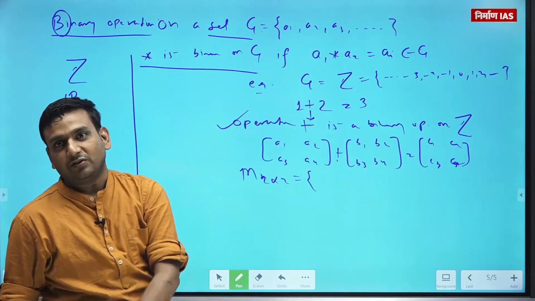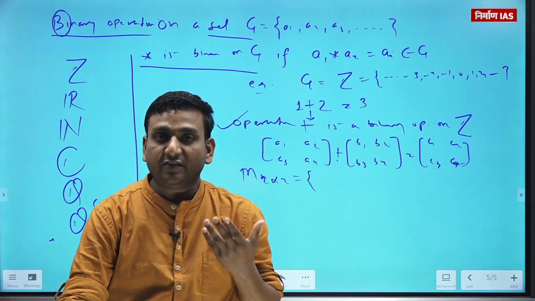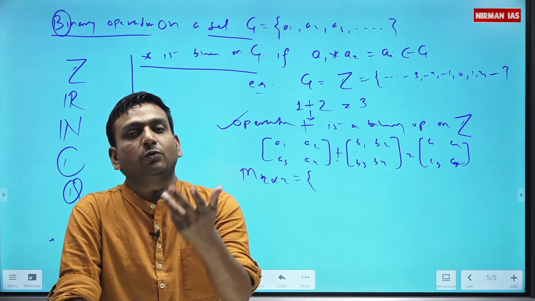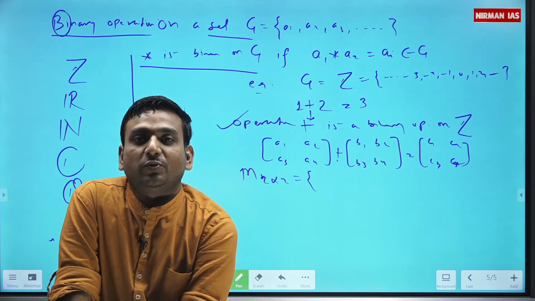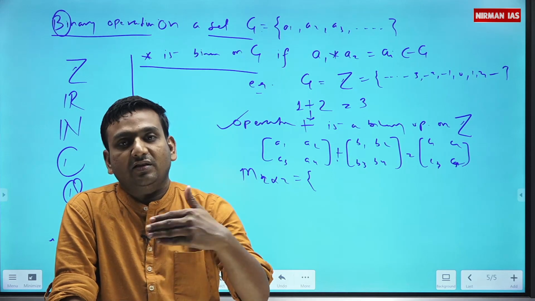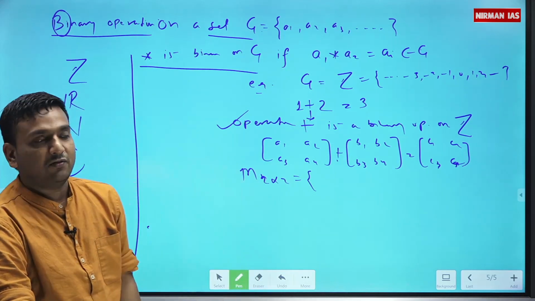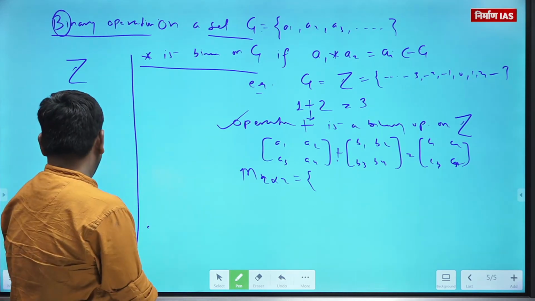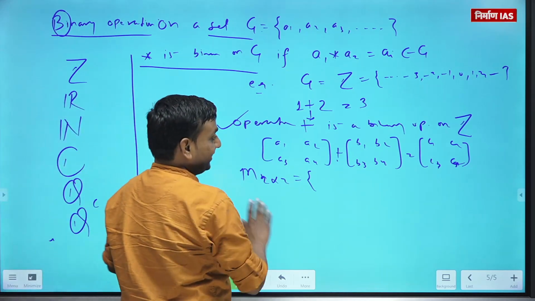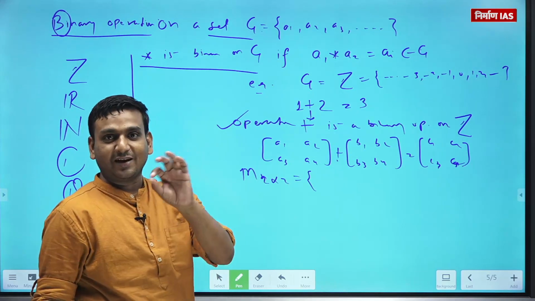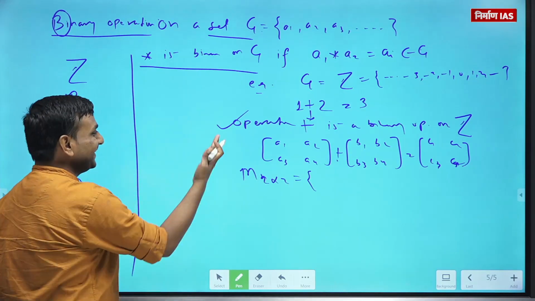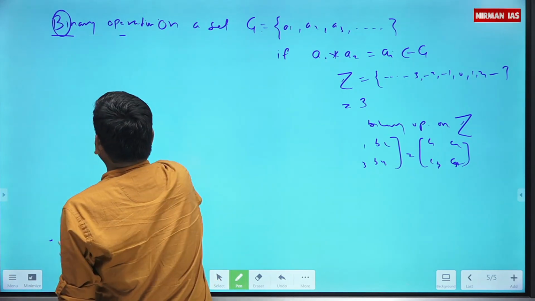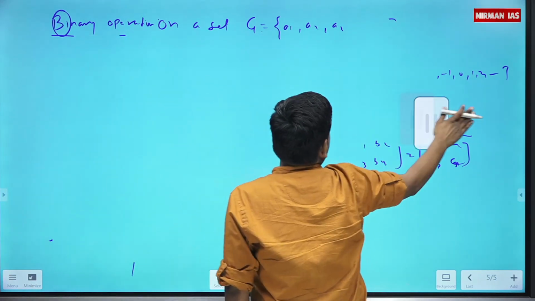Similarly, you can talk about complex numbers. If you add two complex numbers, then again you get a complex number. So you will say addition is a binary operation on the set of complex numbers. Is that clear? I'm in the habit of writing with marker and duster. Anyways, binary operation is clear, guys? Okay.